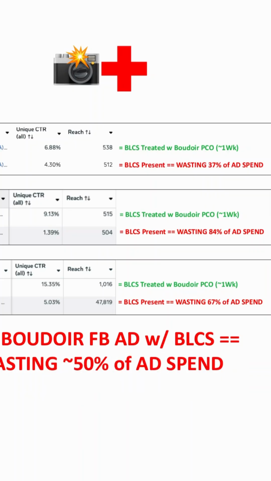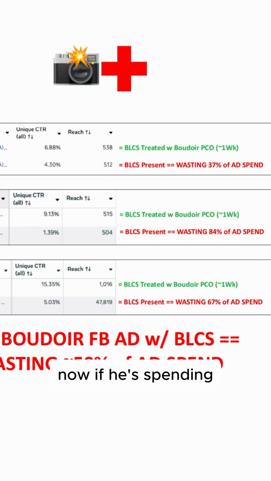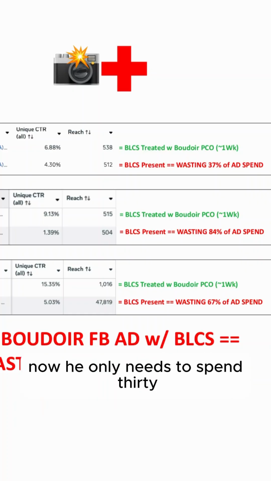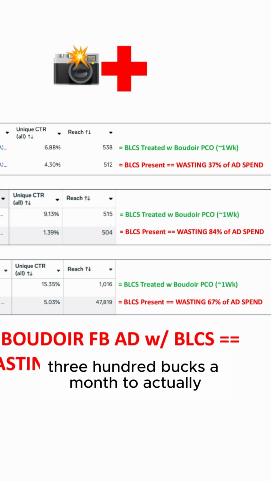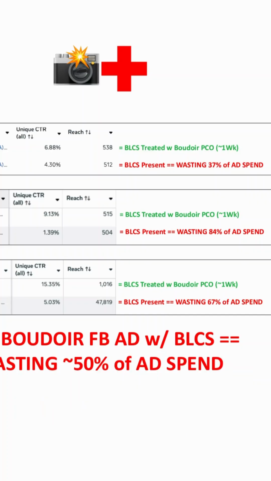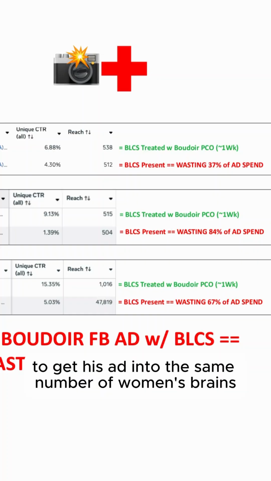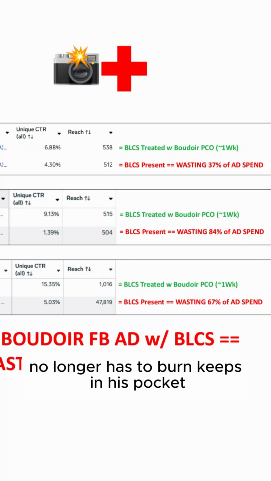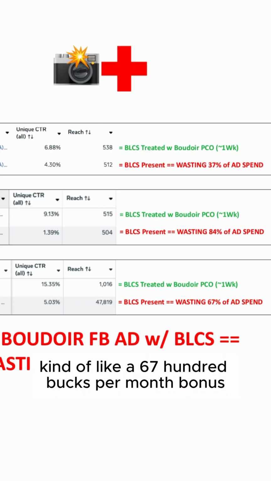As a result, if he's spending 10 grand a month on the original Boudoir Facebook ad, now he only needs to spend 3,300 bucks a month to get his ad into the same number of women's brains. So at 6,700 bucks a month, he no longer has to spend, no longer has to burn, keeps it in his pocket, kind of like a 6,700 bucks per month bonus.